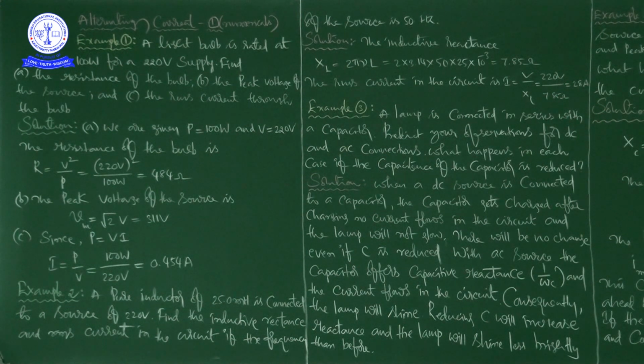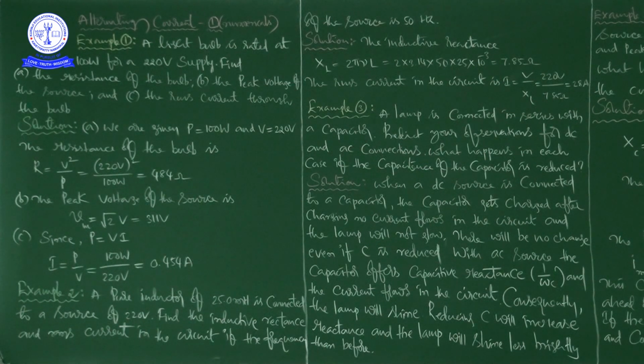So 220 volts divided by 7.85 ohms is equal to 28 amps. The unit of current is ampere, so the answer is 28 ampere. The RMS current in the circuit is I equal to 28 ampere.